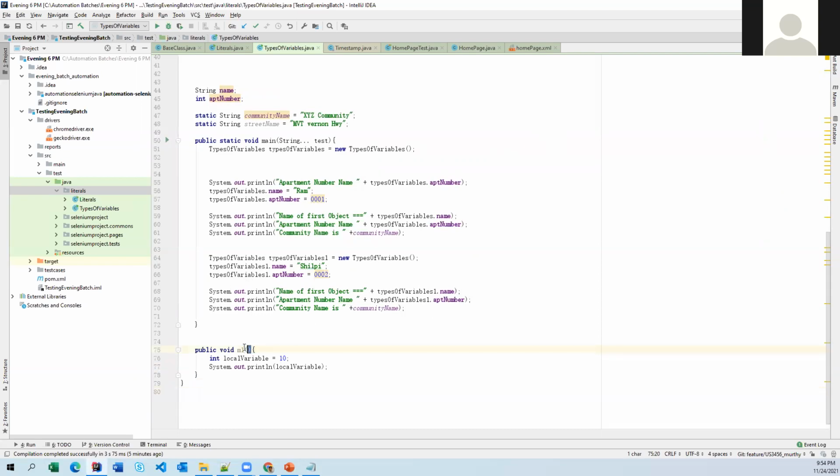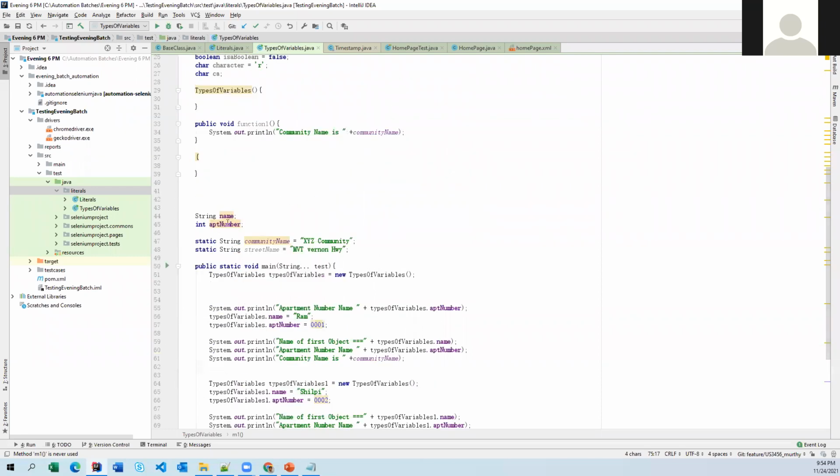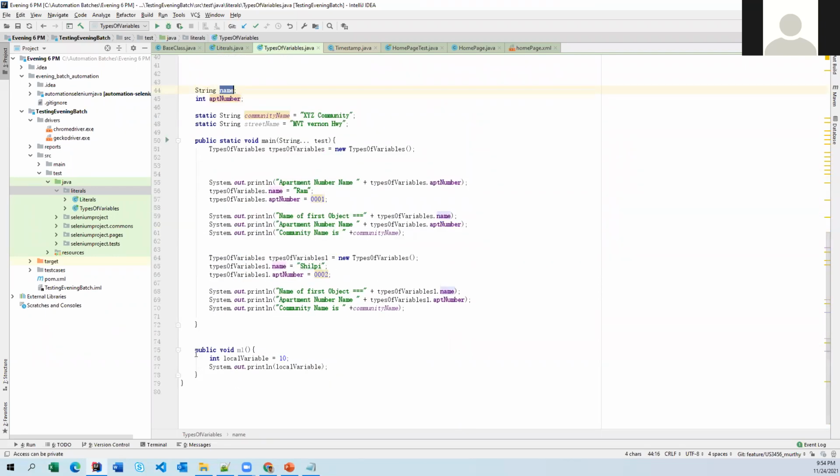Since this is an instance variable, in the same way when you don't apply static to a function, it is an instance method or function. How can we access instance methods or variables? Using the current class object only.